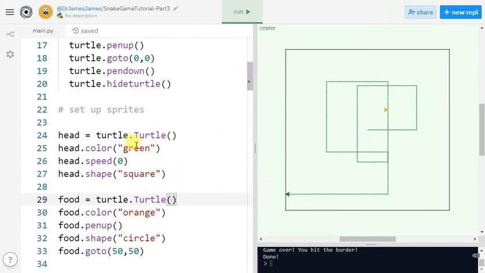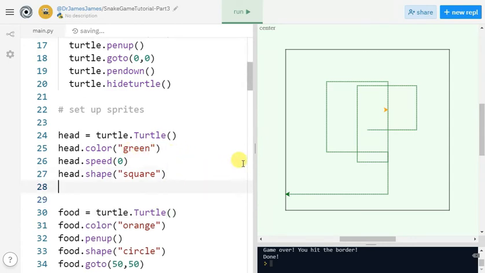And also, because we're not going to want to draw a line behind us with the head of the turtle, we're going to just pull the pen up on the head.